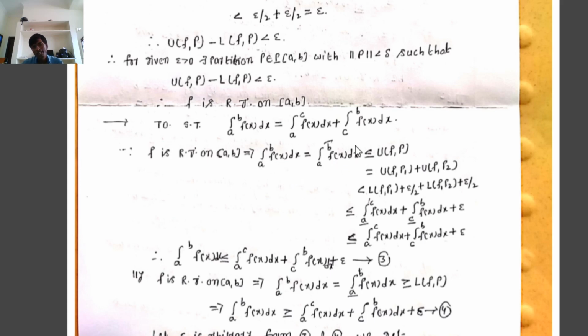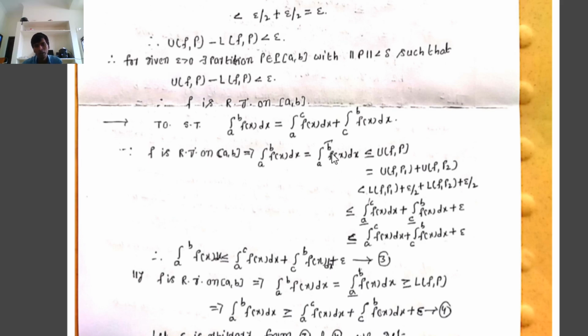Next, what is the relation between the upper Riemann sum and the upper Riemann integral? The upper Riemann integral is the infimum of the upper Riemann sums. That implies U(f,P) is greater than or equal to the upper integral from a to b of f(x) dx.